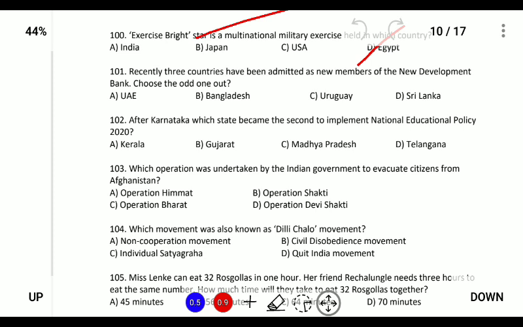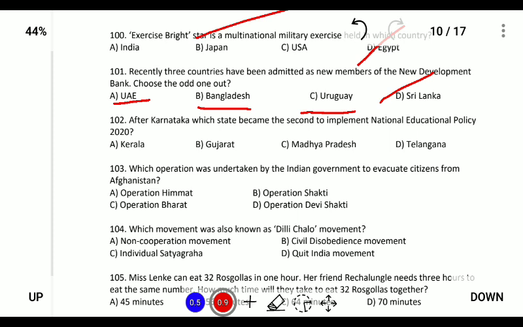So 101. Recently, 3 countries have been admitted as new members of the New Development Bank. Choose the odd one. Currently this year, 3 countries have been added to the members of the New Development Bank of BRICS, that is Brazil, Russia, India, China, and South Africa. These 3 countries were UAE, Bangladesh, and Uruguay. So the odd one is Sri Lanka. So Sri Lanka is the answer.